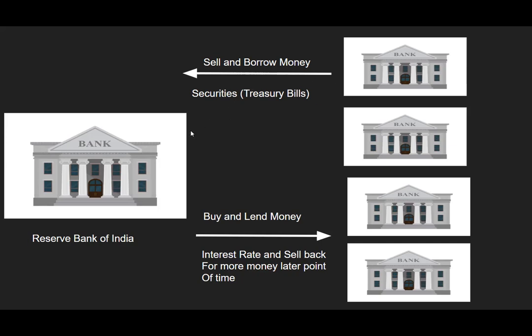Because of this more interest rate, these banks will increase the interest rate to the common man. Whoever is willing to take a loan from the banks, either a home loan or a car loan or a bike loan, what happens? These banks, who are paying more to RBI now, will also charge more to the individuals who are taking loans from them. So though the repo rate is between the banks only, it is impacting the individuals also, because these banks will charge more since they are paying more.